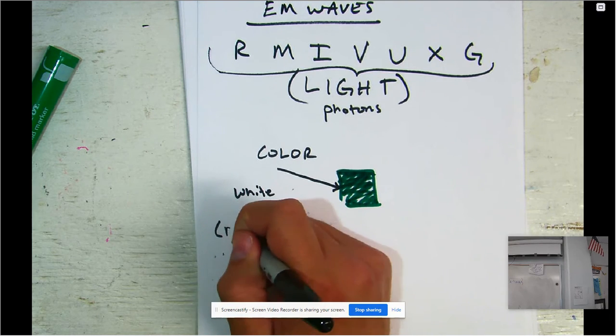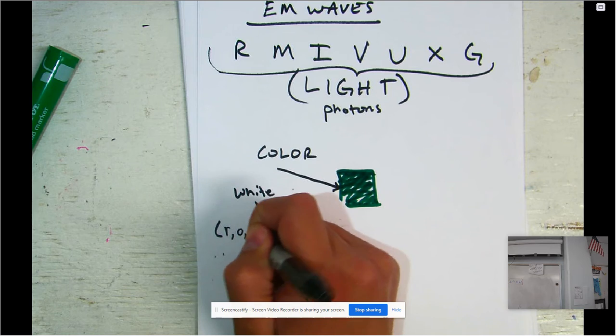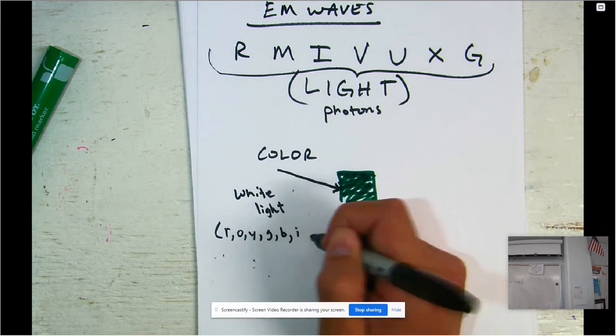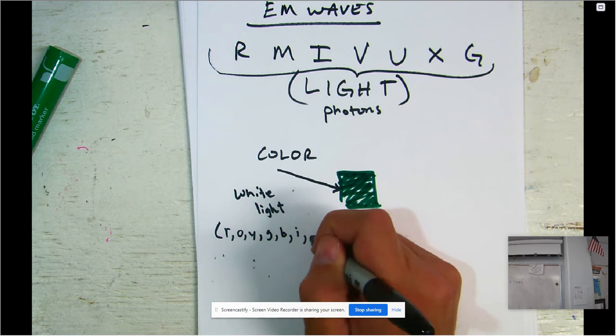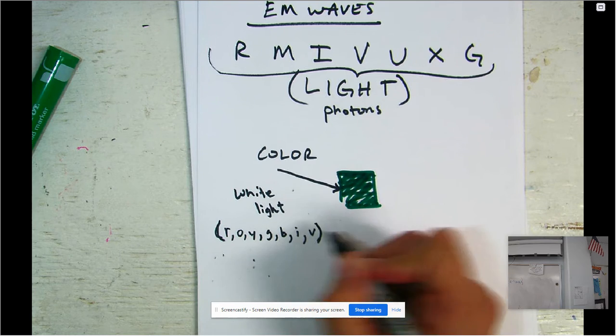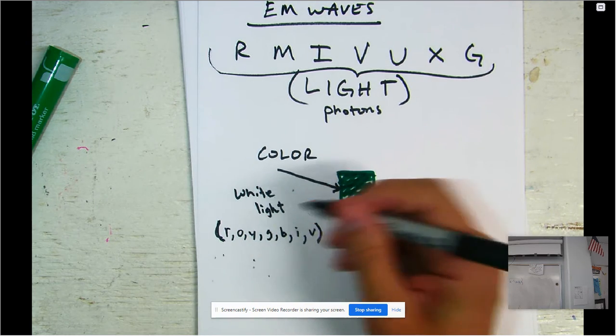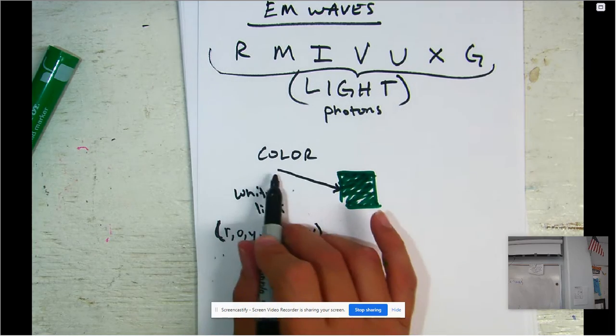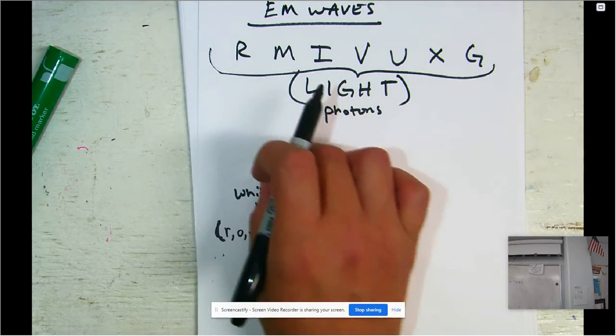What you know as red, orange, yellow, green, blue, a blue called indigo, and then violet. So all of these colors actually make up what we call white light. So all of these colors are traveling in white light.